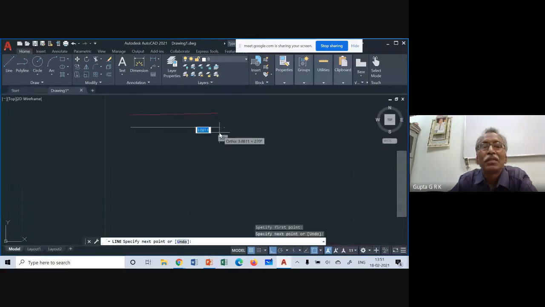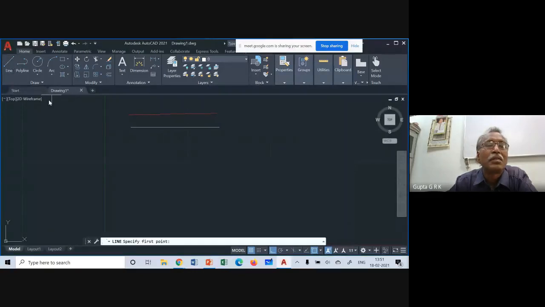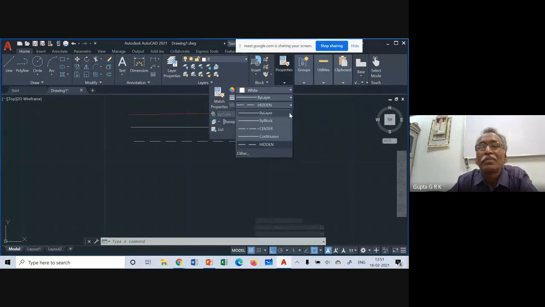Not coming like properties, hidden, yeah, it comes like this, a dashed line. And if I want a center line, I'm choosing center and draw a line like this. You will get it like this.